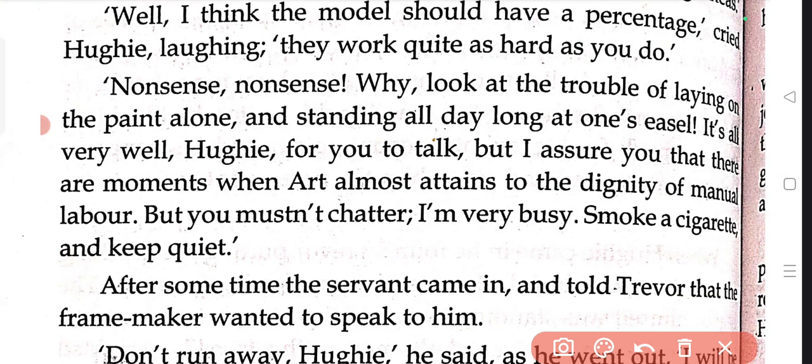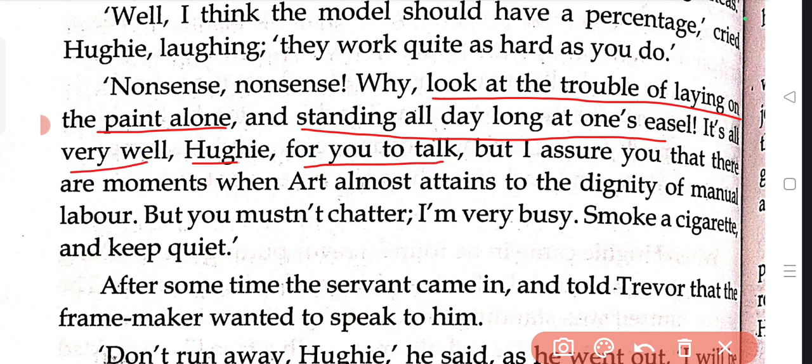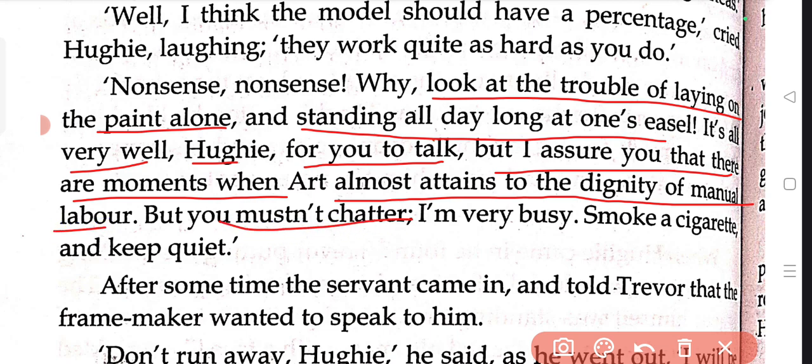Nonsense, nonsense. Why? Look at the trouble of laying on the paint alone and standing all day long at one's easel. It's all very well, Huey, for you to talk, but I assure you that there are moments when art almost attains to the dignity of a manual labor. But you mustn't chatter. I'm very busy. Smoke a cigarette and keep quiet.